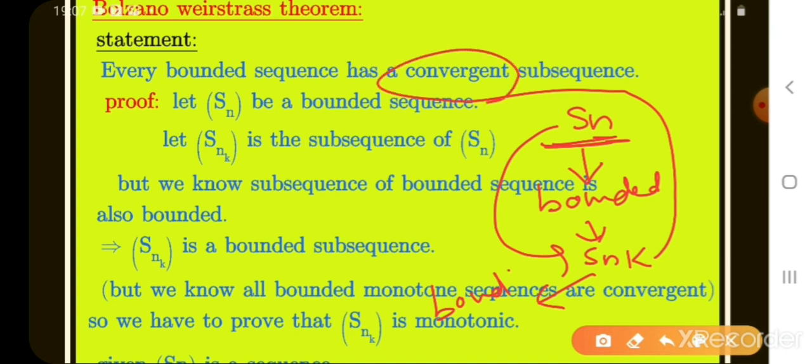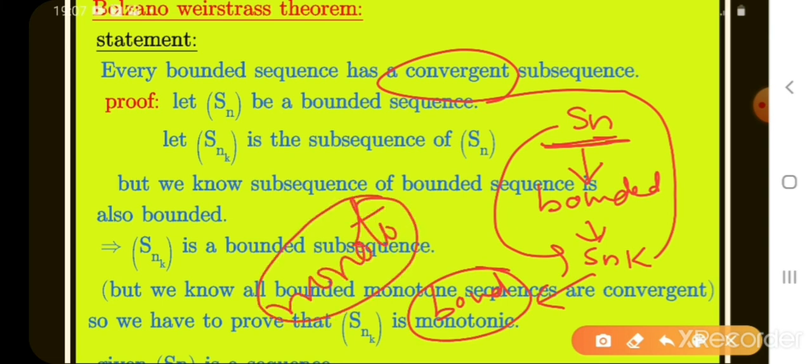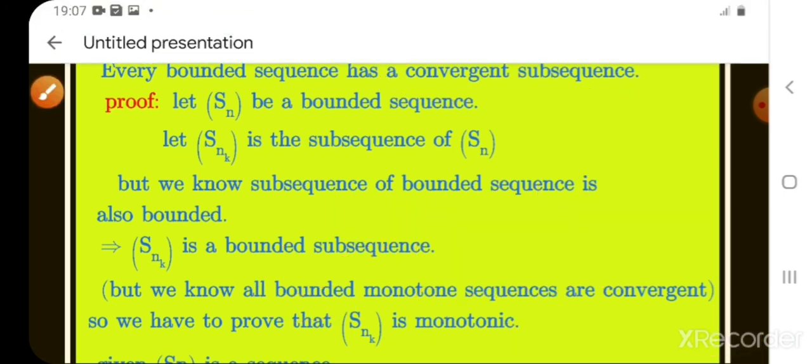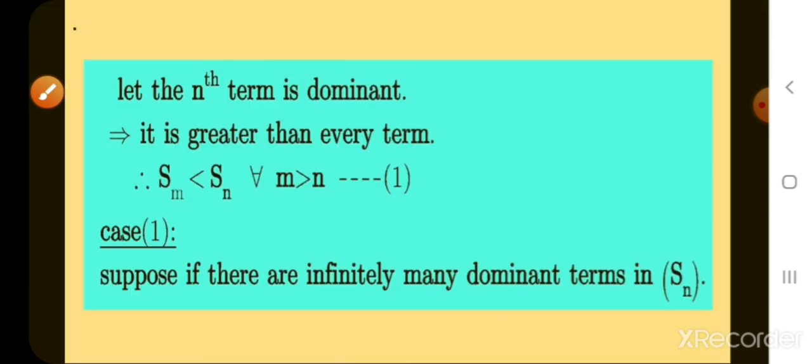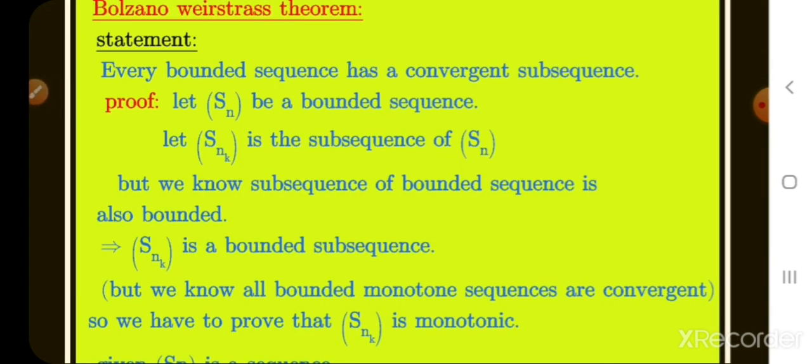If a sequence is bounded and monotone, then it is convergent. Already the subsequence is bounded. If the subsequence is monotone, then automatically it is convergent. So now I am going to show Snk is monotone. That means I am going to show the subsequence of a sequence is monotone.